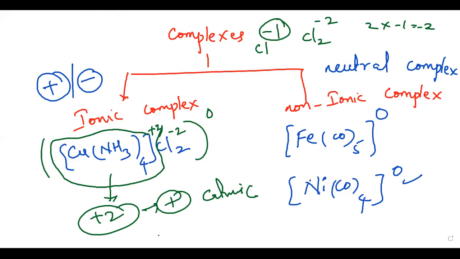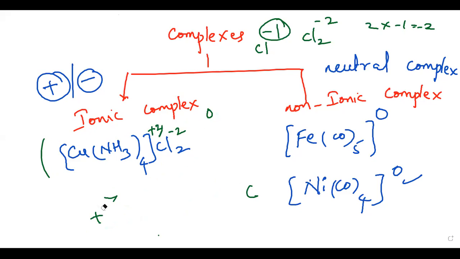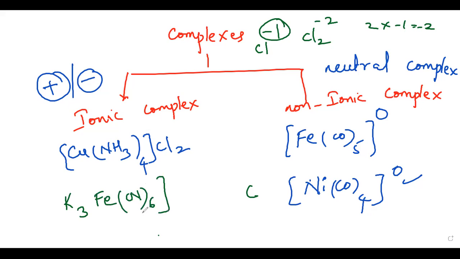Let us take another example so that you can easily understand. Let us take the complex like this: K3[Fe(CN)6]. You can observe here, what is this complex?